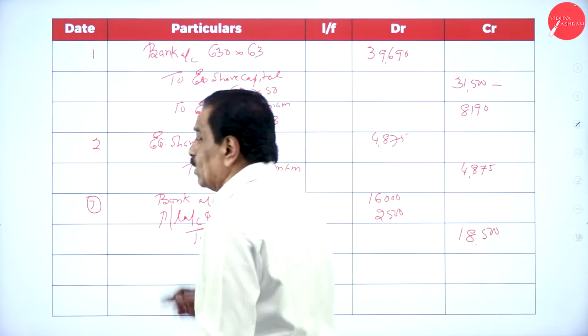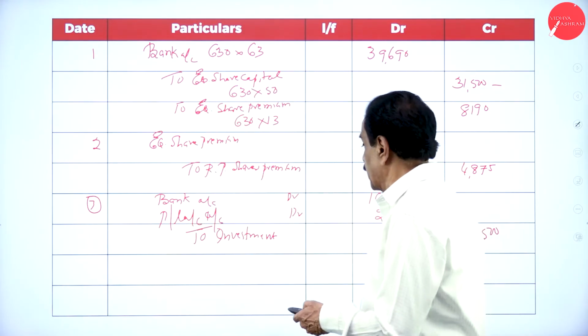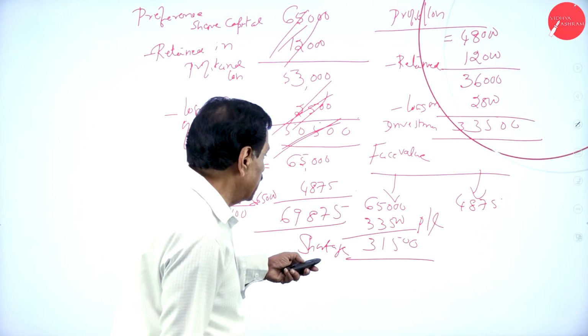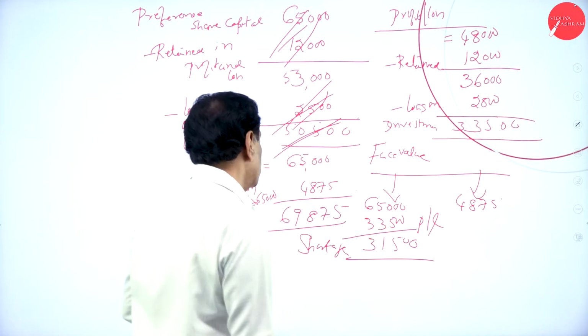Now utilize the fund. You utilize the profit and loss account for issuing the share. How much P&L account has been utilized? 33,500.